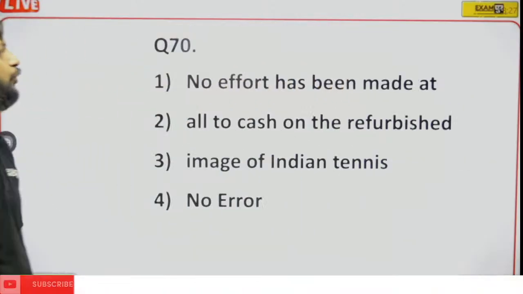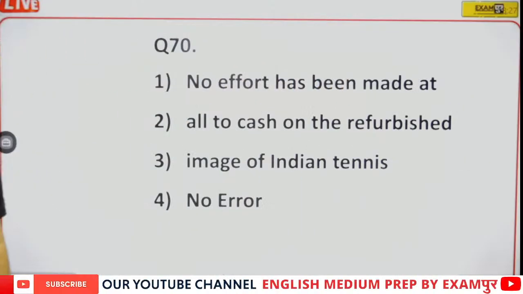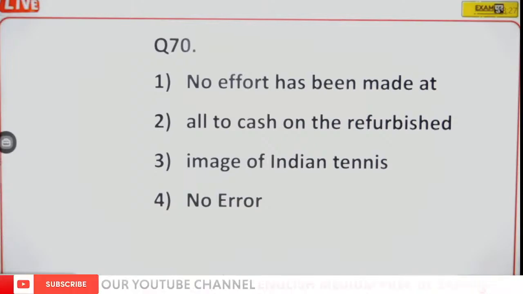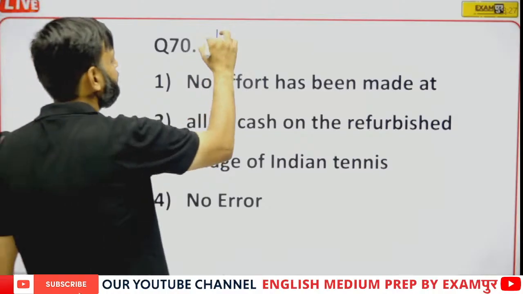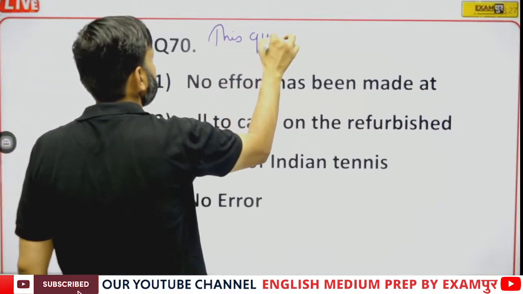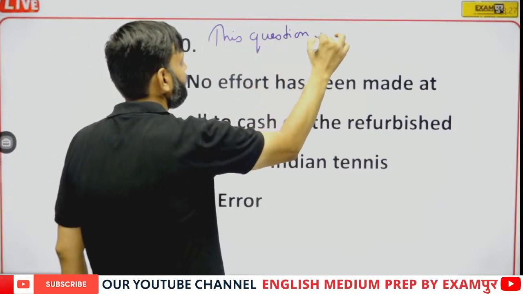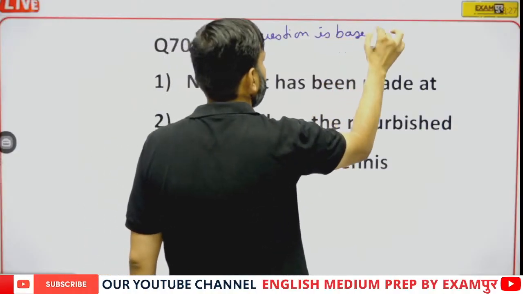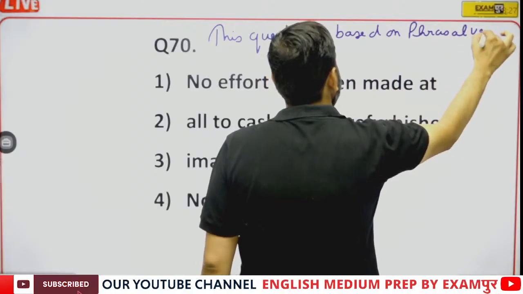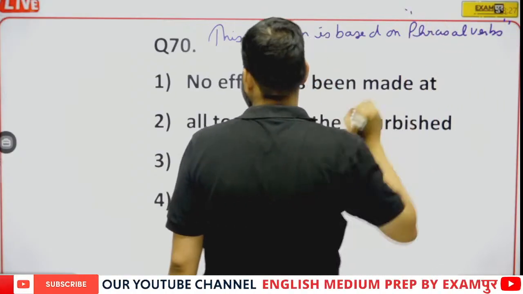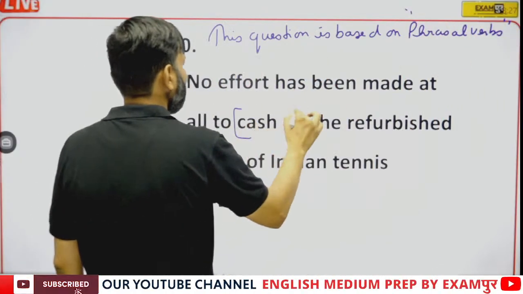Question number 70. No effort has been made at all to cash on the refurbished image of the Indian team. See, this question is based on phrasal verbs. Here we have the word cash on.